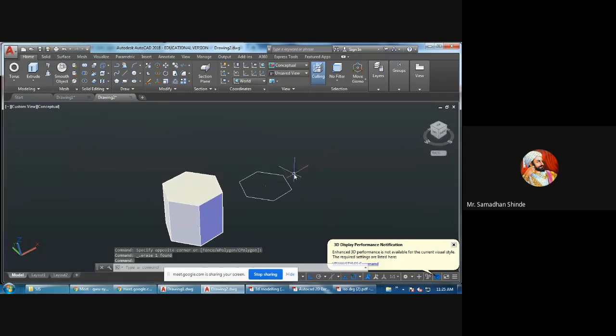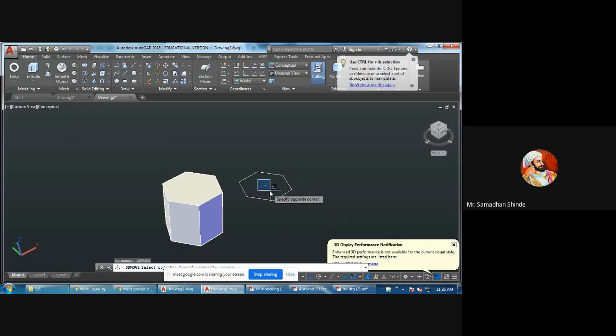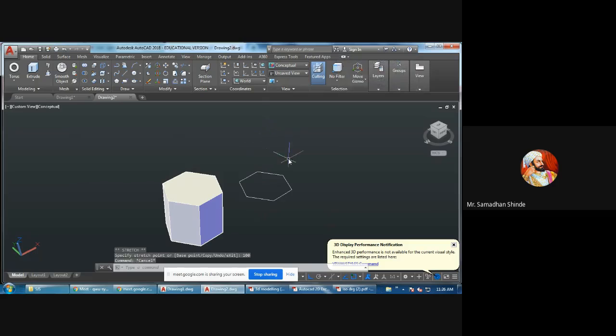This point I have to move vertically. In your mobile you may not be able to see it. There is a command called 3D move. Select object, enter, along Z 100. Now I have to join this point with these surfaces.